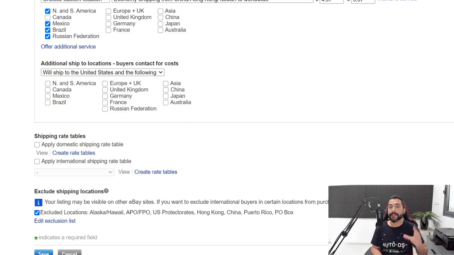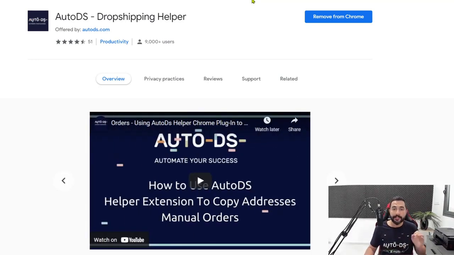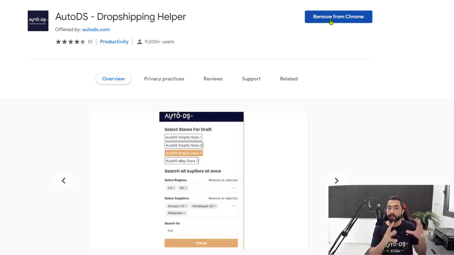First thing that you need to do is download and install the AutoDS Chrome Helper extension. So head over to Google, write down AutoDS Helper, just those two words, and the first result should take you to the AutoDS Dropshipping Helper extension on the Chrome Web Store. So first thing that you want to do is install it by using this button here on the right, and you'll also have a link right under this video to get to this page.